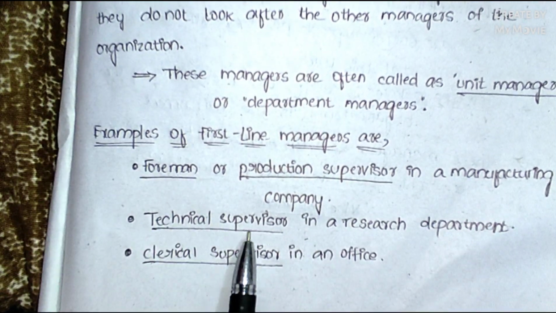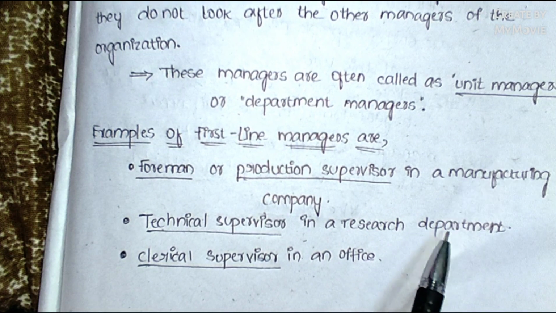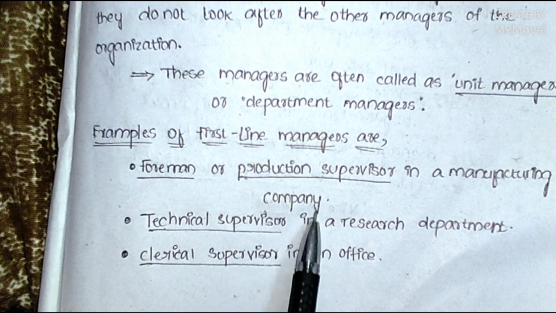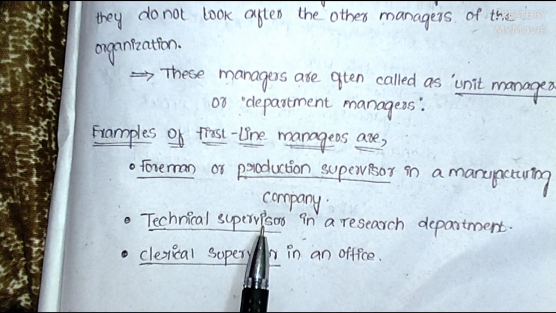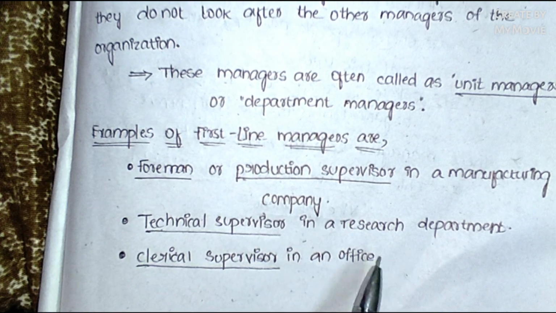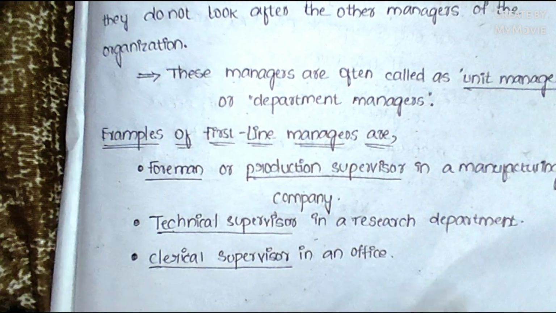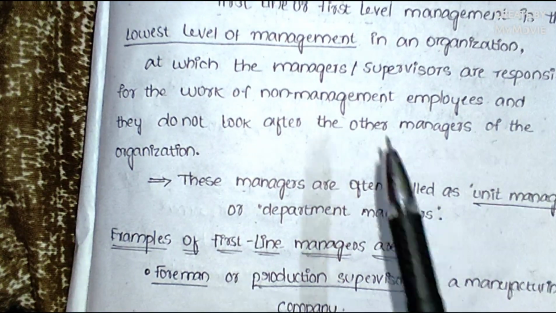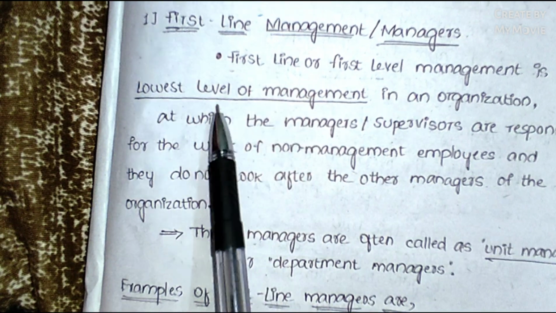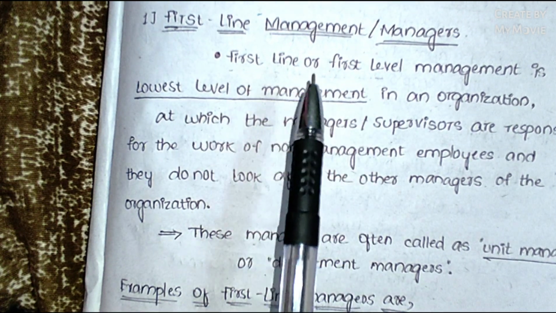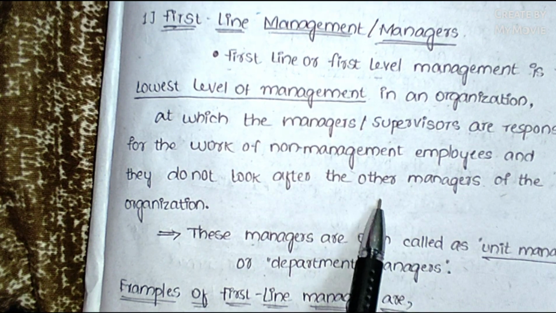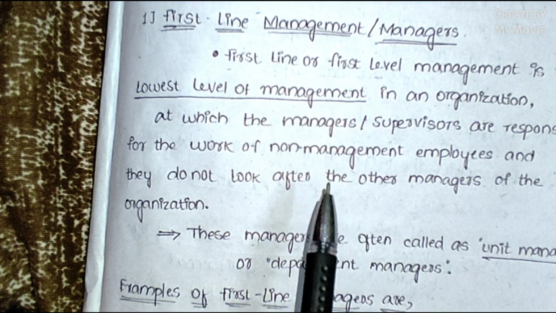And also the technical supervisor in a research department. So in the research department, the technical supervisor is known as the first line manager, and also the clerical supervisor in an office, a regular office. So this is known as the first line of management, or the low level of management. I hope we are clear about this, and we will go on to middle management or the managers.